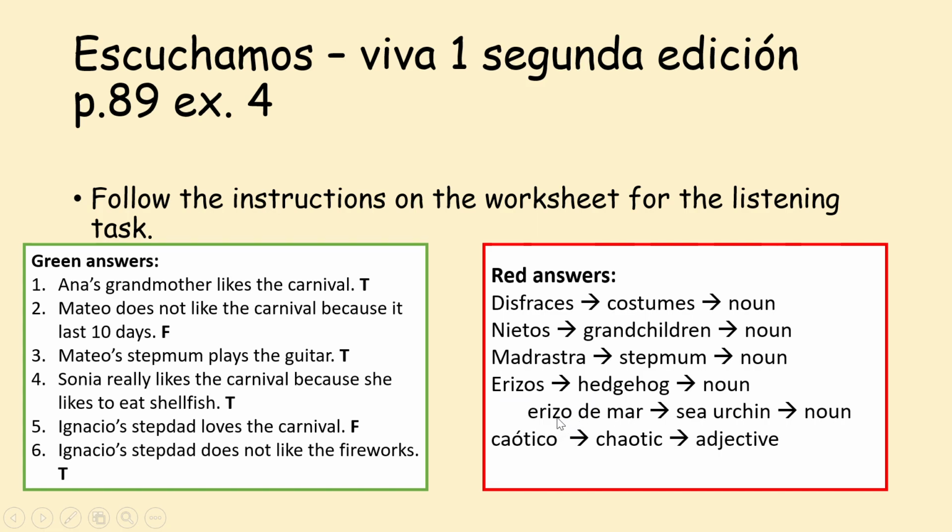However, what they were referring to as Sonia was discussing shellfish is erizo del mar. This was not said in the listening, but this is technically what she was referring to, and that is a sea urchin. They're all orange and weird inside and they've got spiky shells. And caótico is chaotic, and that's an adjective because you're describing how busy or crazy something might be.